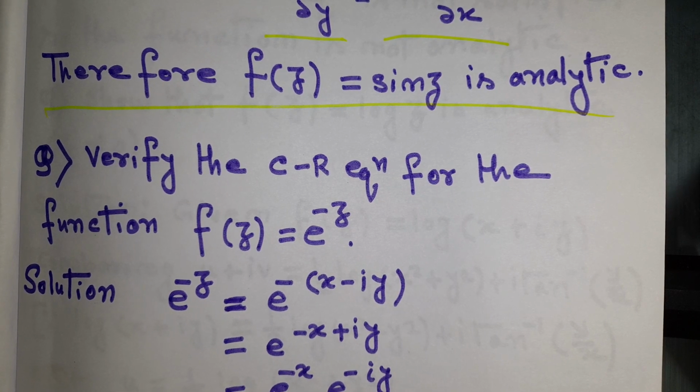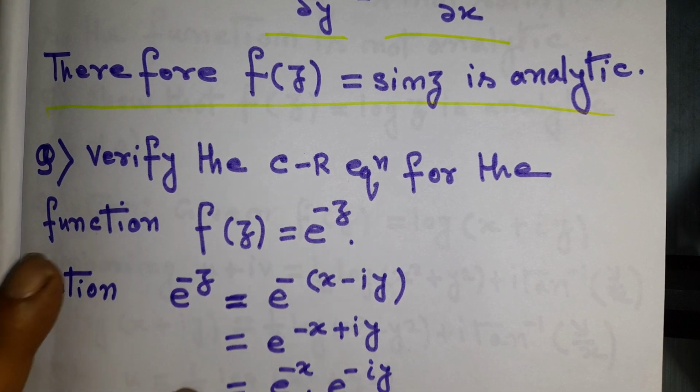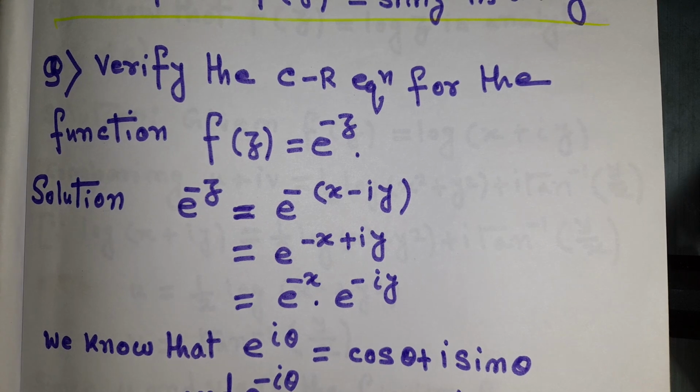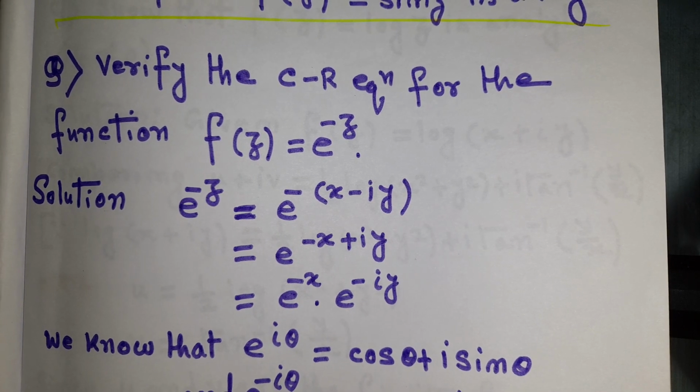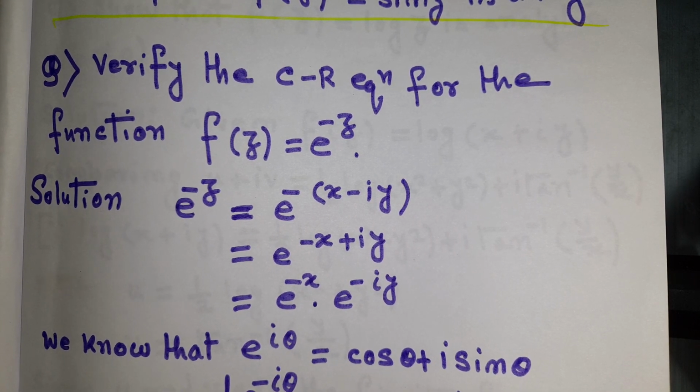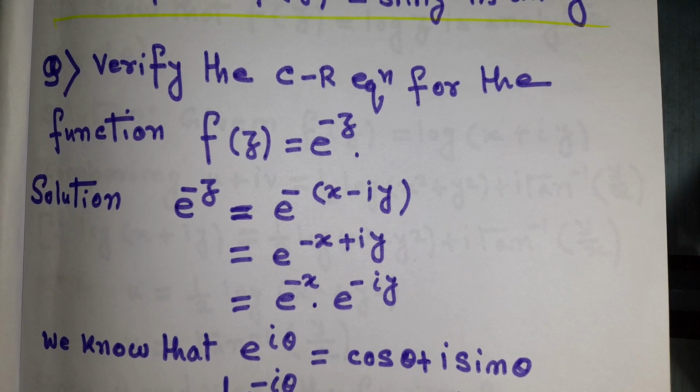Next question. Verify the CR equation for the function f(z) equal to e to the power minus z. How will we verify that? e to the power minus z equals e to the power minus (x plus iy).